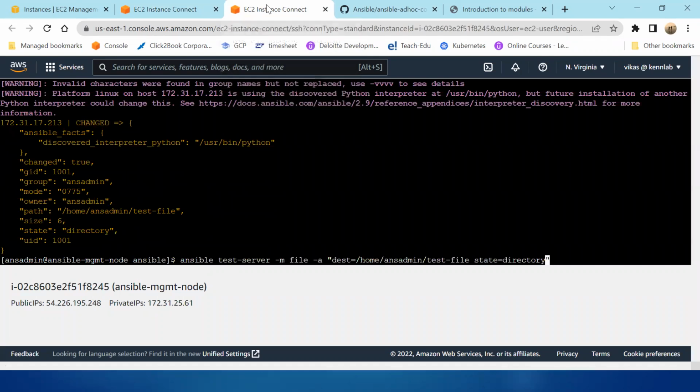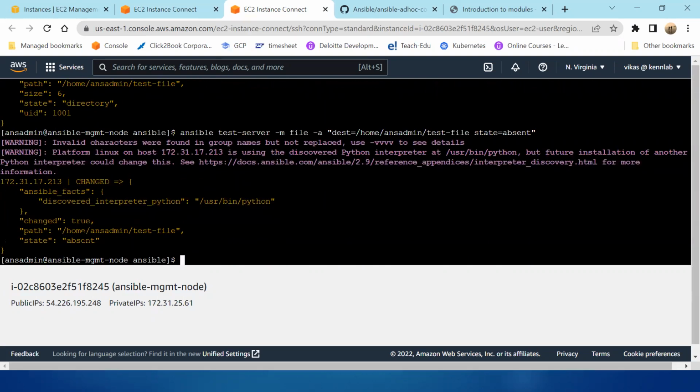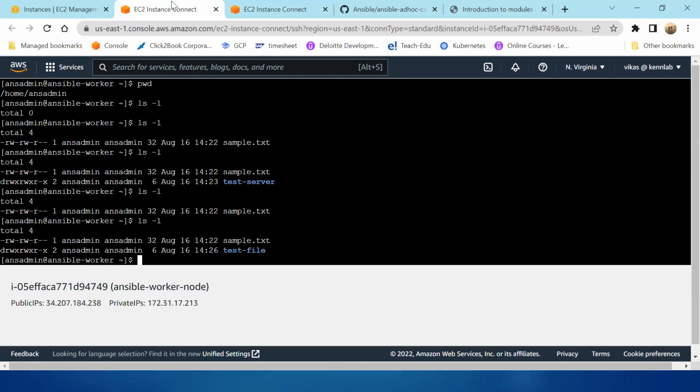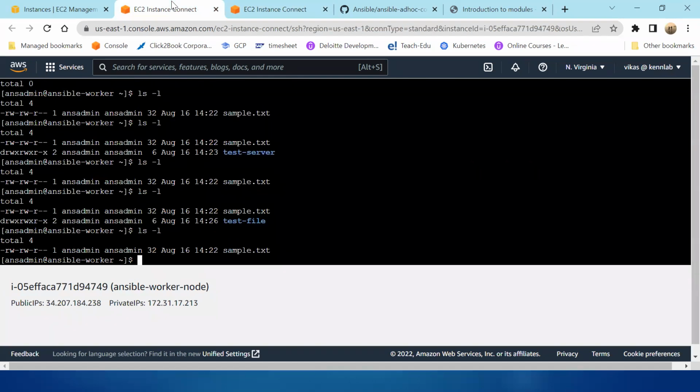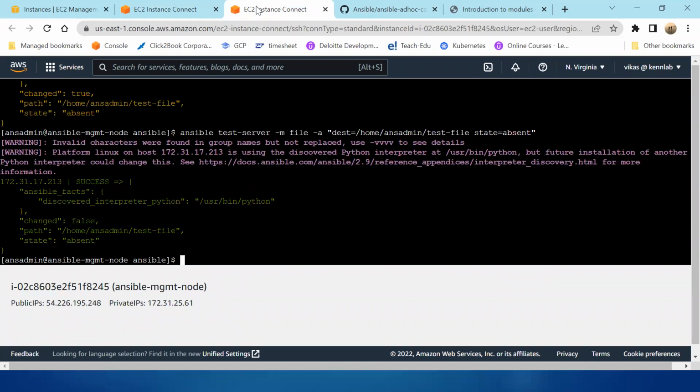Now I'll say state absent, which means delete it. I don't want it. See here, state absent. Come back. See here, it is gone. Now, what if I run it again? It's already not there, but I ran it one more time. It will not give you an error. It will simply say success, but changed will be false. Changed is false means nothing changed. But in case the file is present, it will go ahead and delete it.